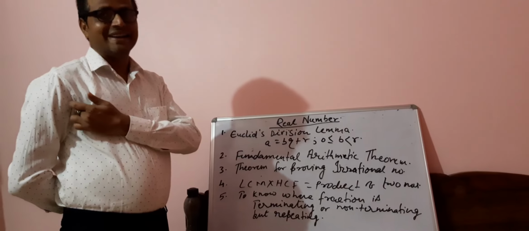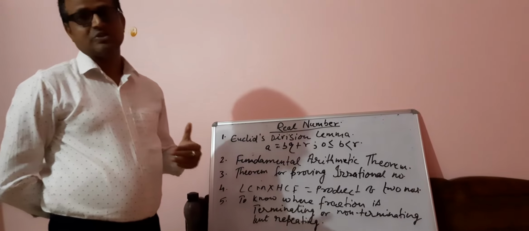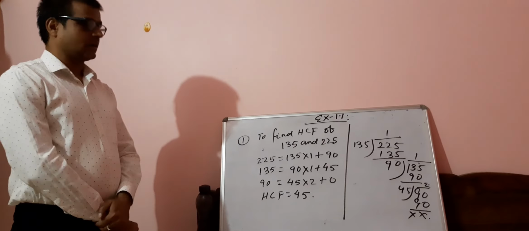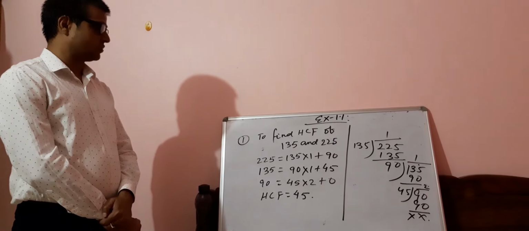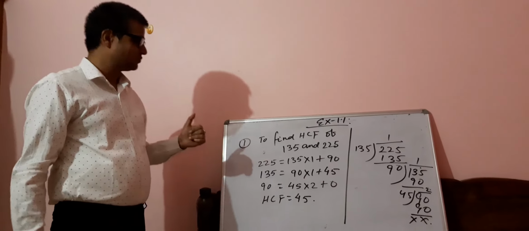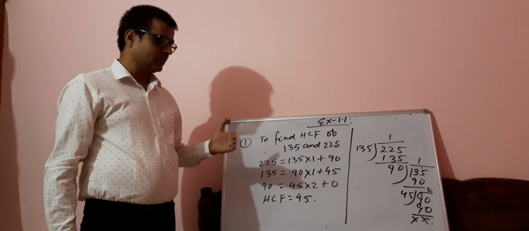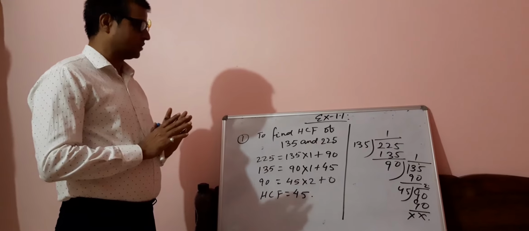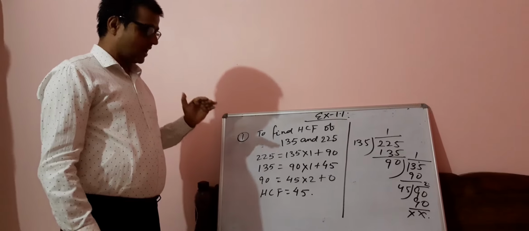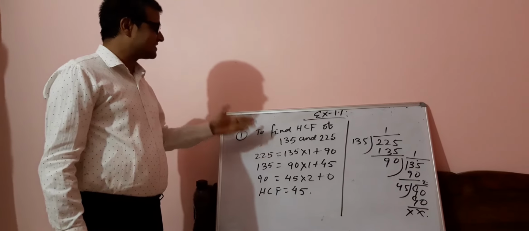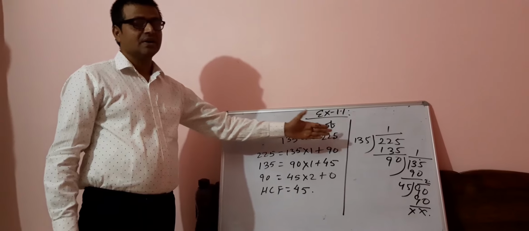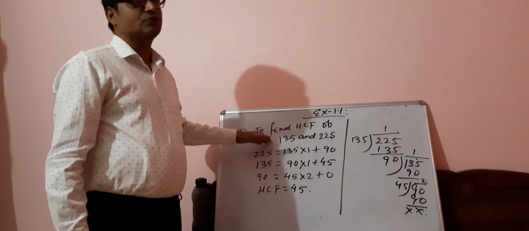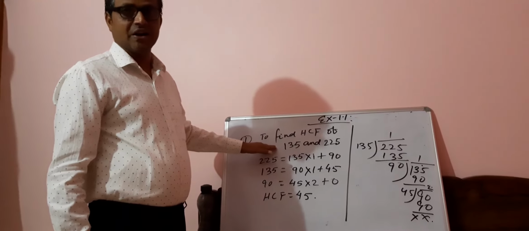Now we'll deal with a few important questions from chapter 1. Here is exercise 1.1, the first part of the very first question. I am not going to solve each and every question for you. The question asks to find the HCF of 135 and 225. It is written in your book that you need to find it using Euclid's division algorithm.